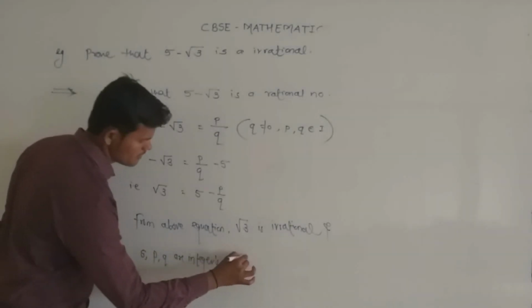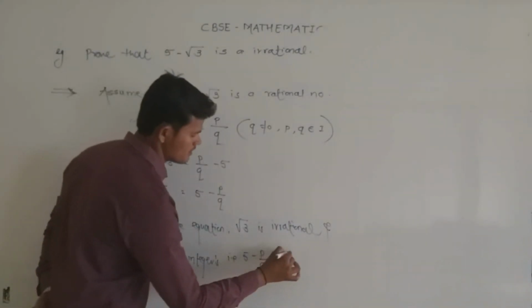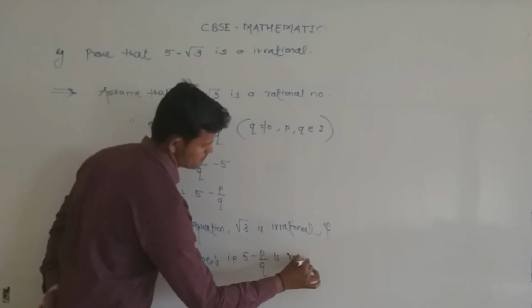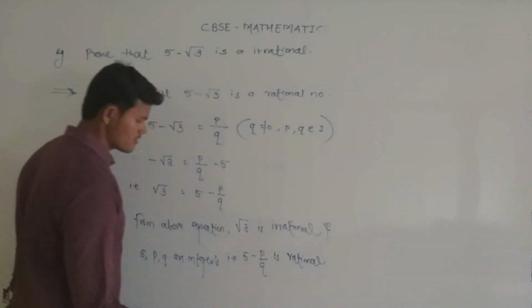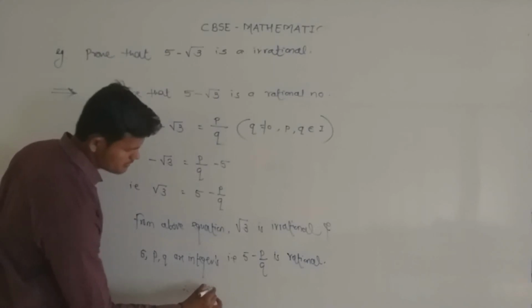That means 5 minus p by q is rational. So this is contradictory.